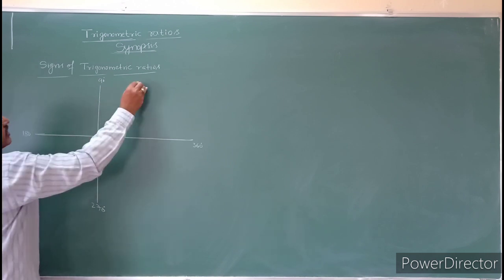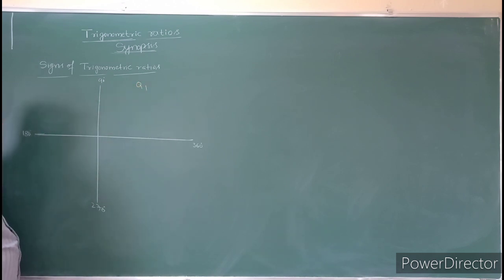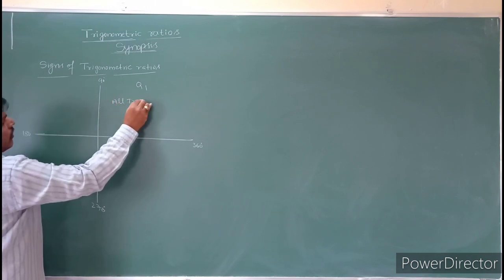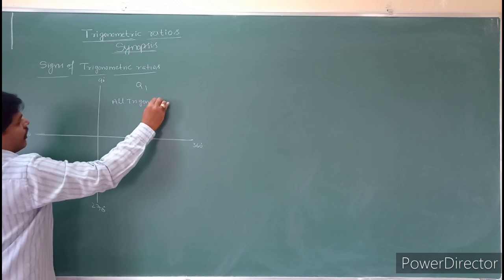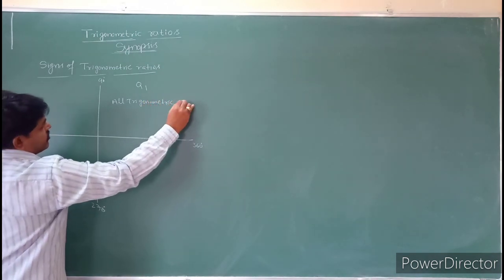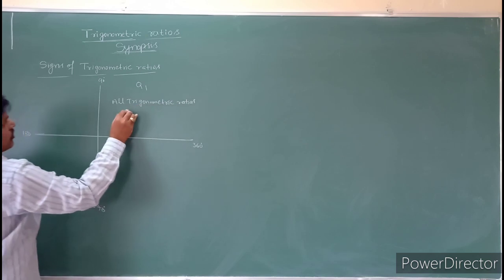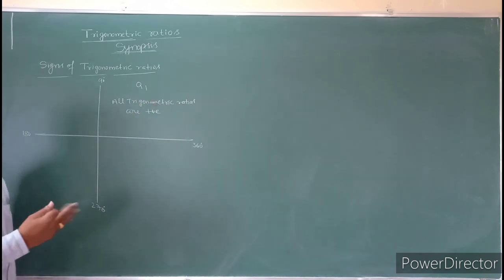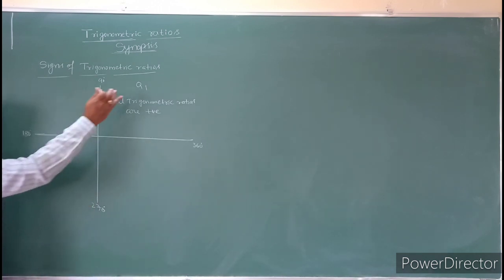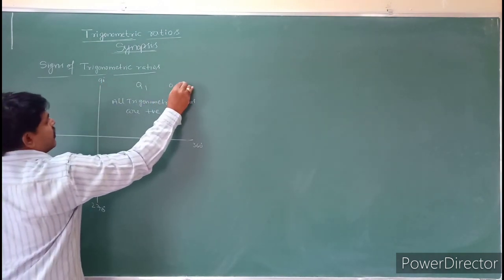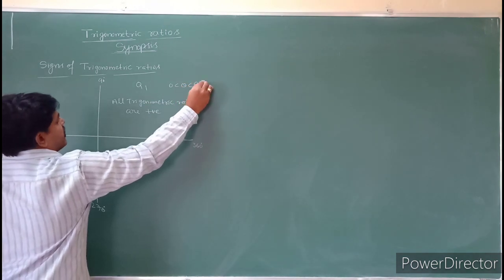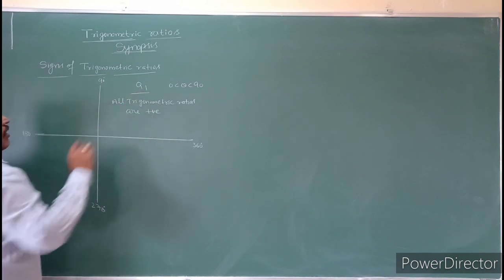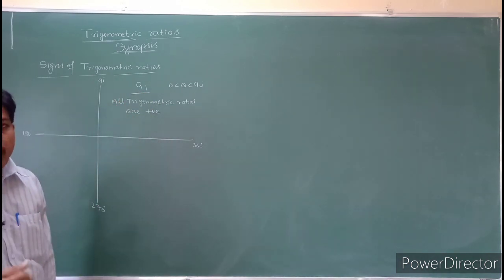In the first quadrant, that is nothing but Q1, all trigonometric ratios are positive. This angle is 0 less than theta less than 90 degrees, so it belongs to the Q1. In this one all trigonometric ratios are positive.